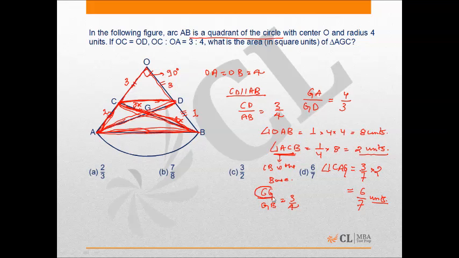So I am saying CG is 3 by 7 of CB. That's what I am done here. So my answer is 6 by 7 square units. Fine. So my right answer is 6 by 7, Option D.